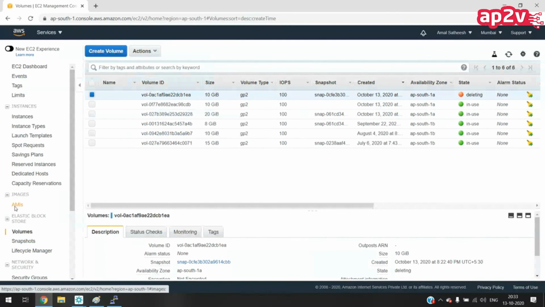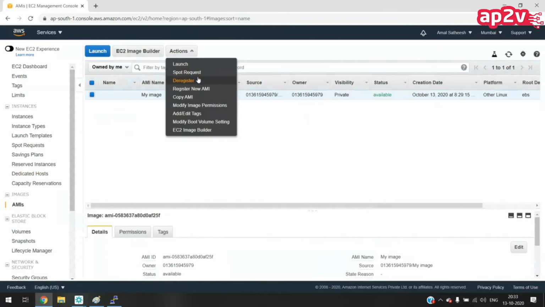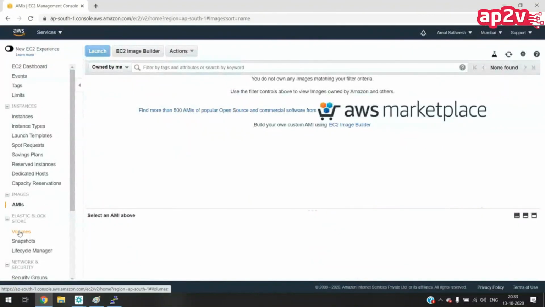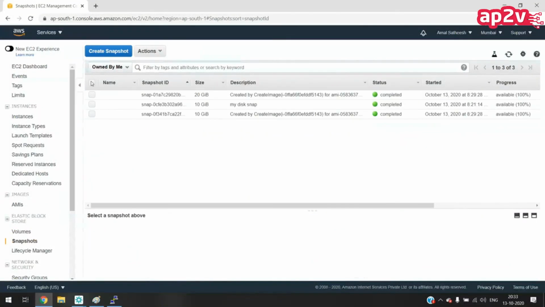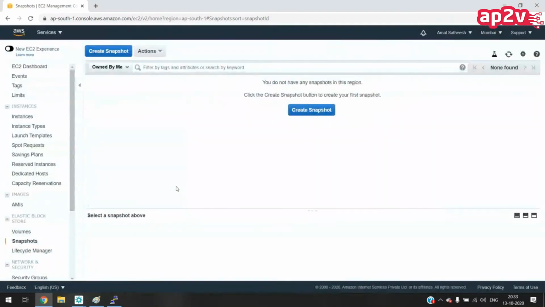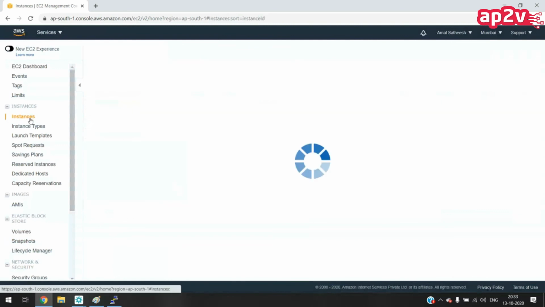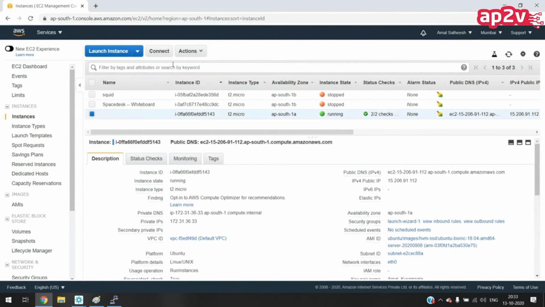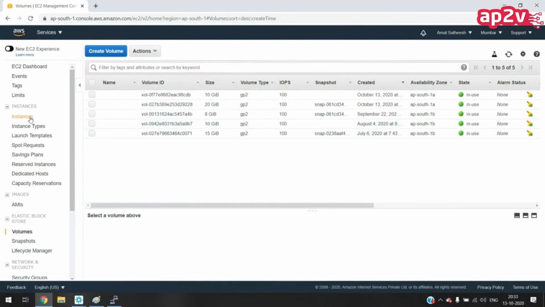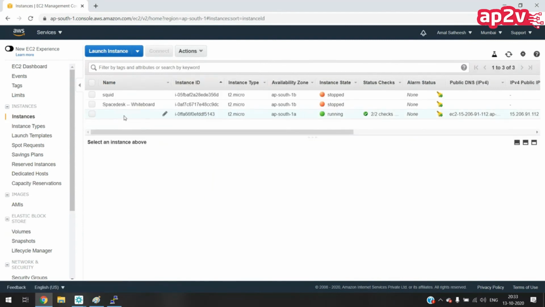Okay, let me delete this AMI also. Total कितना सर? 30. Okay. Now I am deleting the instance. Okay, see, अभी देखो सारे वॉल्यूम in use आ रहे हैं. If I go and delete the instance,